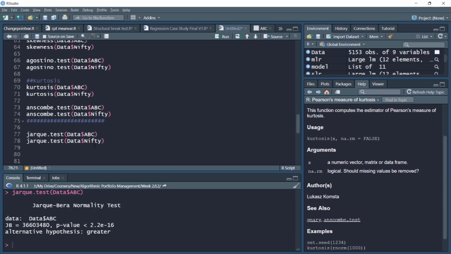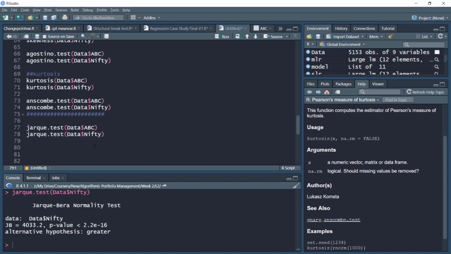And the tails were fatter on both sides as compared to normal distribution. Same for Nifty as well. We can see it was symmetric, but still it's non-normal. Now normality is high. We'll see while working with the regression model how to deal with these issues. But we have seen the summary measures.